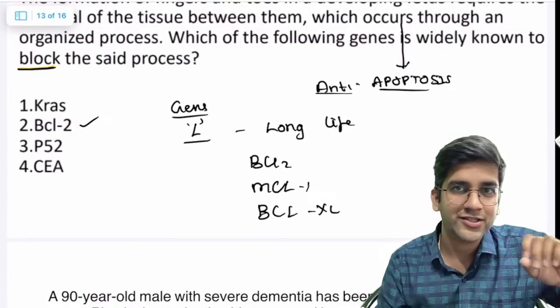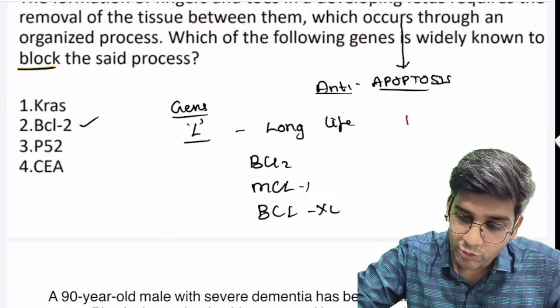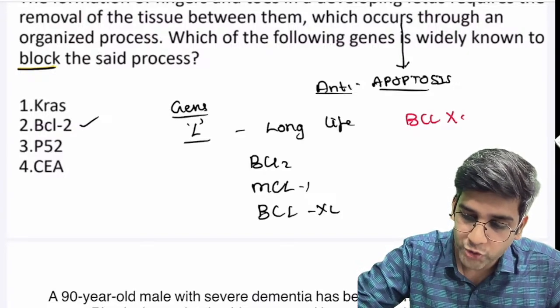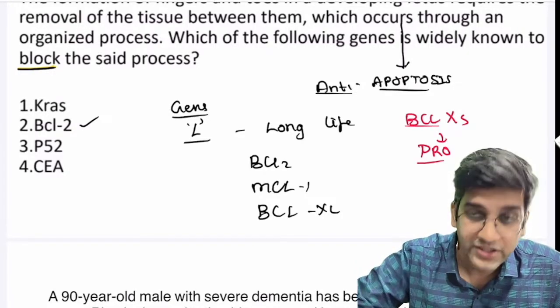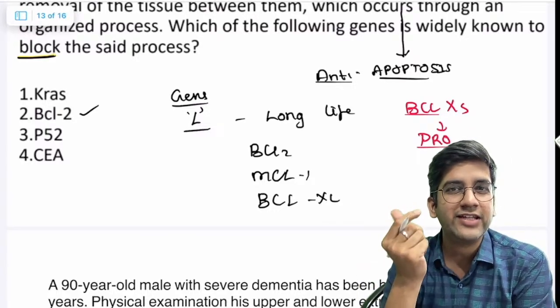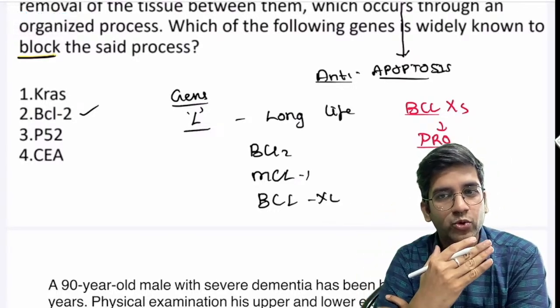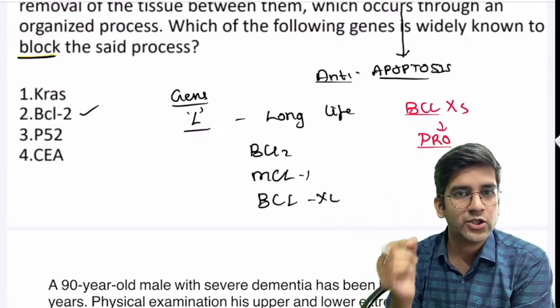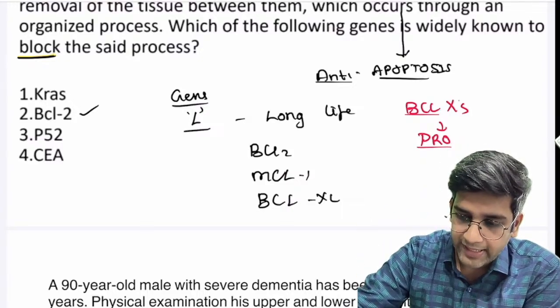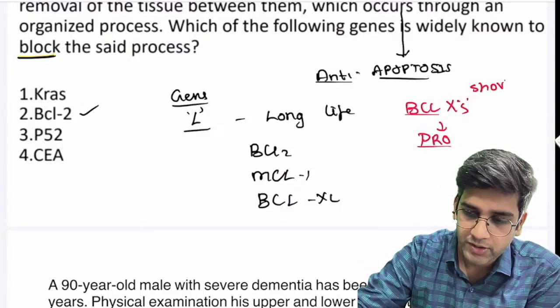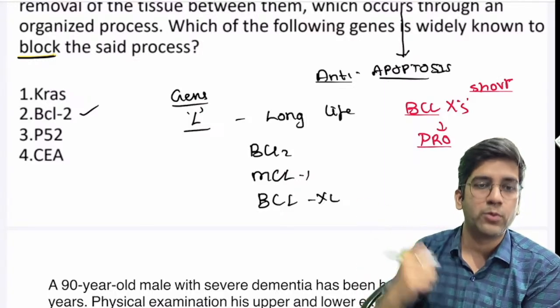Always when you use shortcuts, there will be a problem. There's one more gene with L, but also S. BCLXS is pro-apoptotic. Just remember, you might miss this. It's a very easy clue to remember which is anti-apoptotic and which is pro-apoptotic. BCL2, MCL1, BCLXL are anti, and S is for shorter life. Remember it like that, it's pro-apoptotic, right?